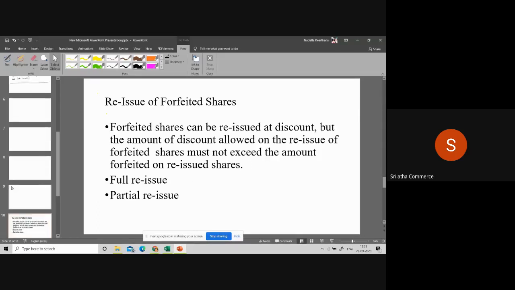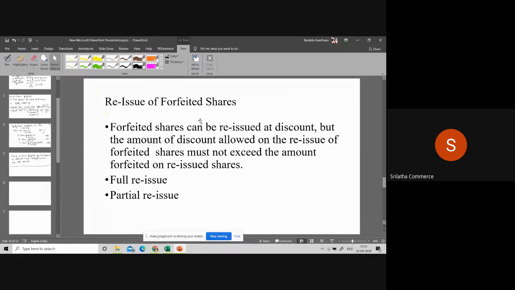Now, till now we discussed forfeiture of shares. What do you mean by forfeiture of shares? Anyone can answer? Taking back the share from the shareholder. Why are you taking back the shares from the default shareholder?